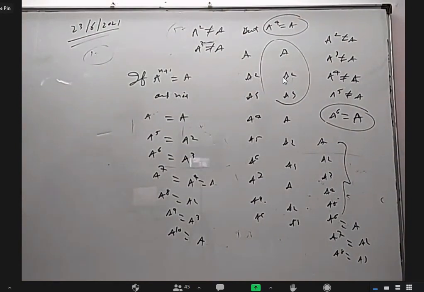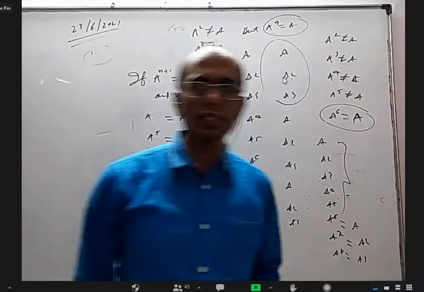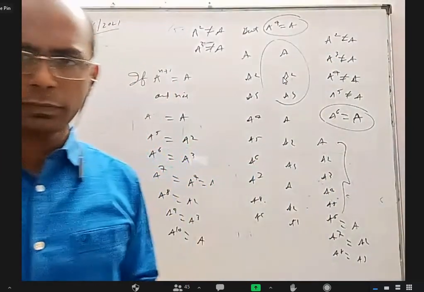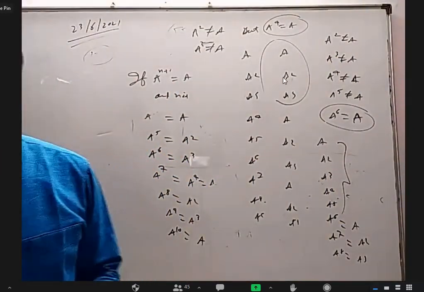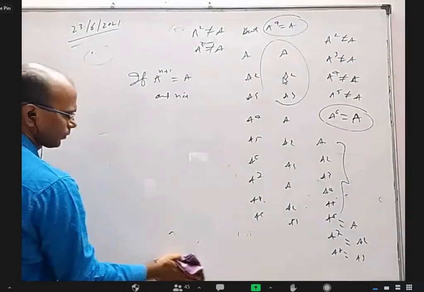And an idempotent matrix is also a periodic matrix. Is n a natural number, sir? n should be a natural number, not a negative number, not a whole number, only a natural number.